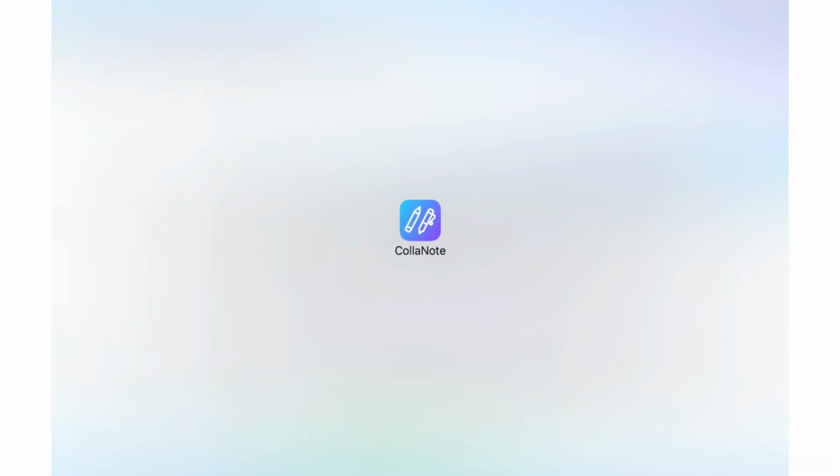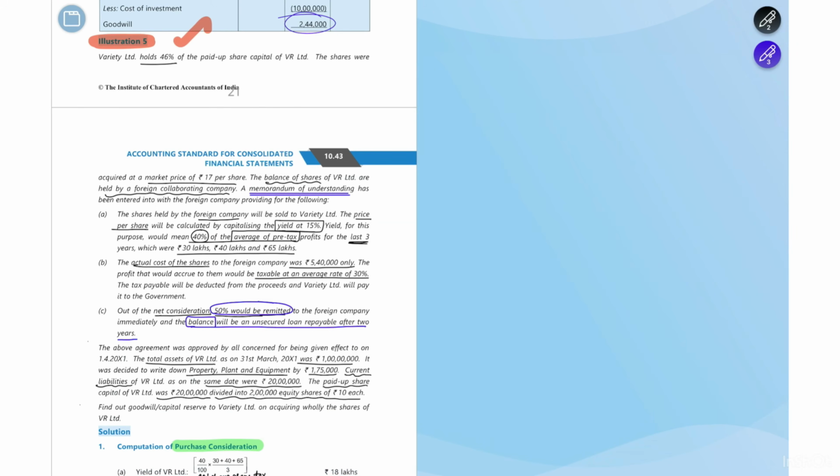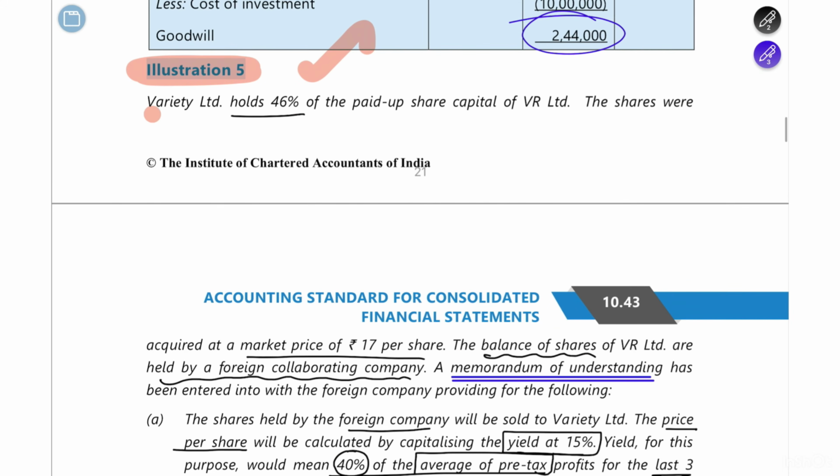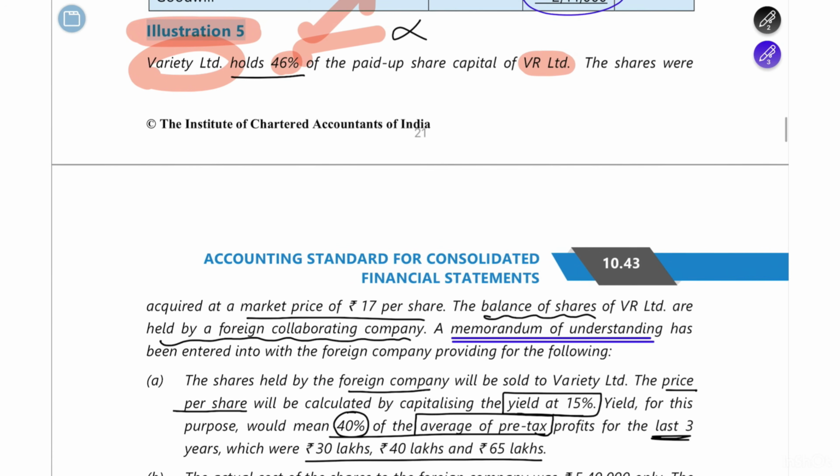For now, we'll first read the question so you understand it better, and then we'll move on to solving the answers. They are saying there is a company called Variety Limited. It is holding 46% in the share capital of VR Limited. So right now it does not have a controlling interest in the company, correct? They are saying that the shares were acquired at a market price of 17 per share. The balance of the shares are held by a foreign collaborating company.